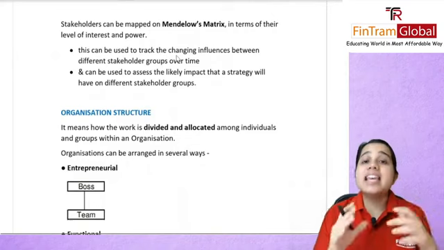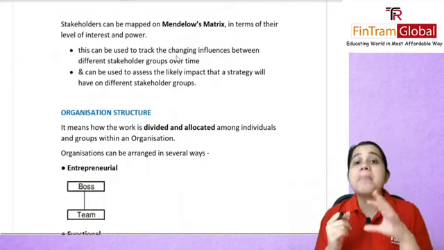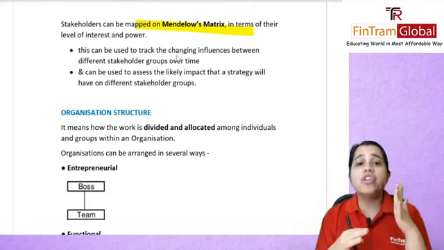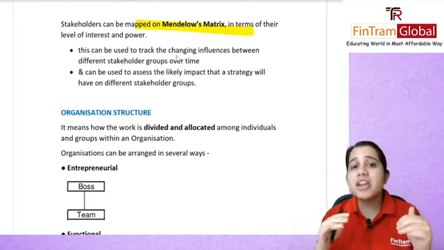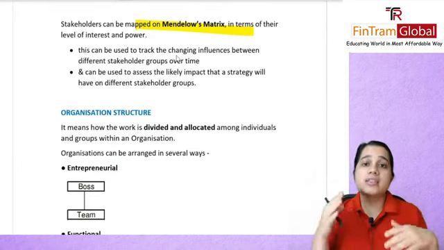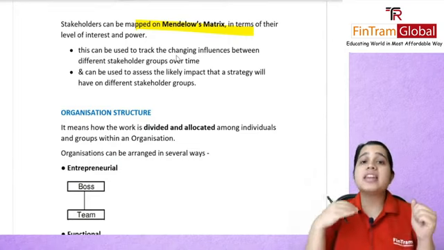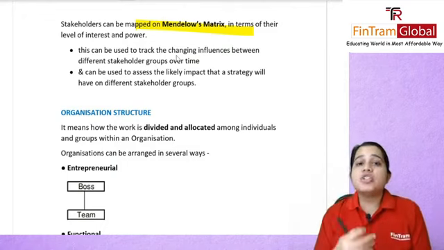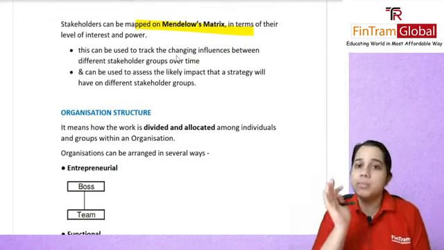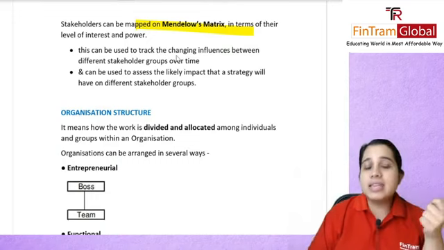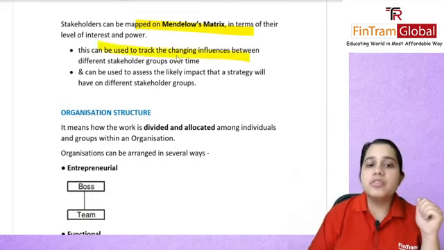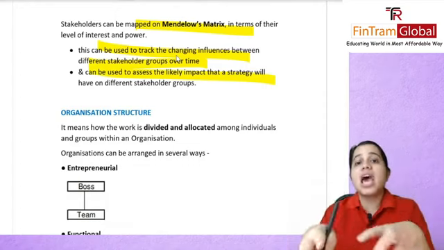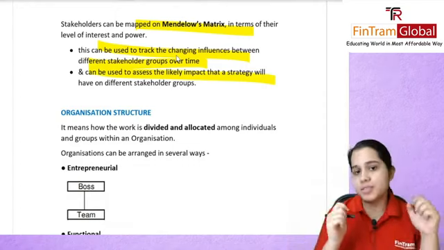Moving on, these stakeholders, if you remember, we had mapped on Mendelow's matrix, wherein we saw the level of interest and power. So it depends. If a stakeholder has a high level of interest and high level of power, then that person is your key player. Your strategies need to be at least acceptable to them. Now, this matrix can be used to track the changing influences and to assess the likely impact that a strategy can have on these various stakeholder groups.